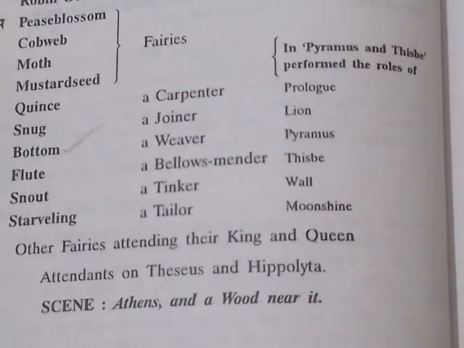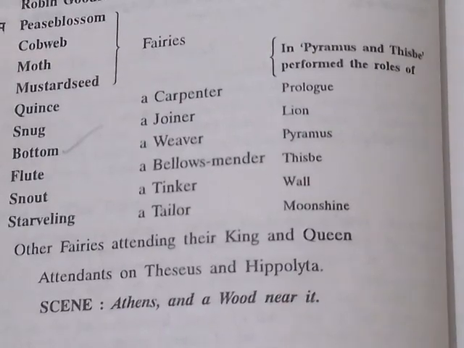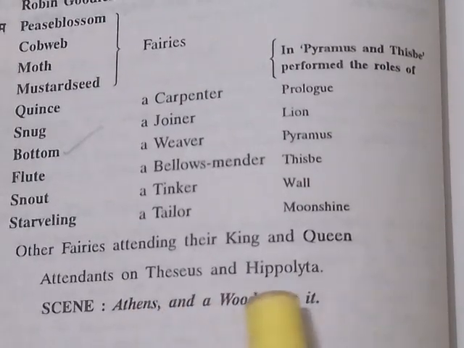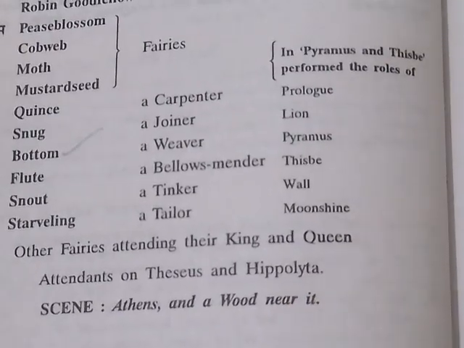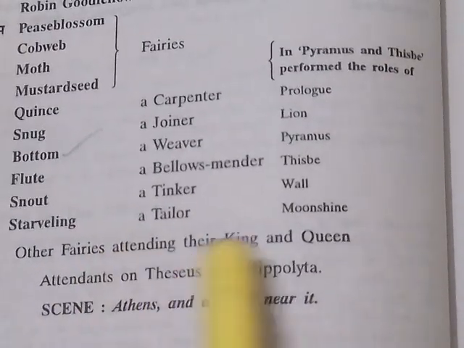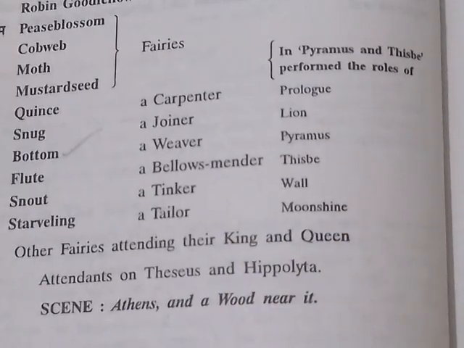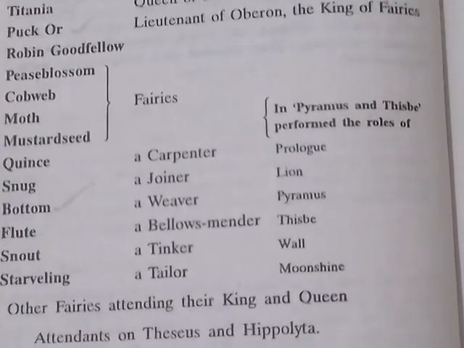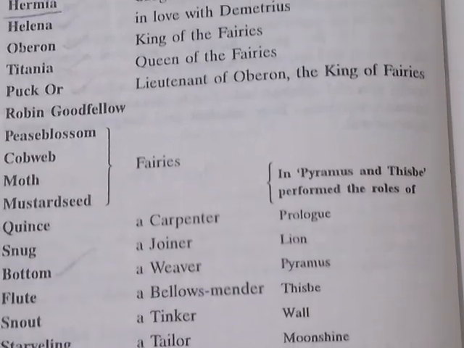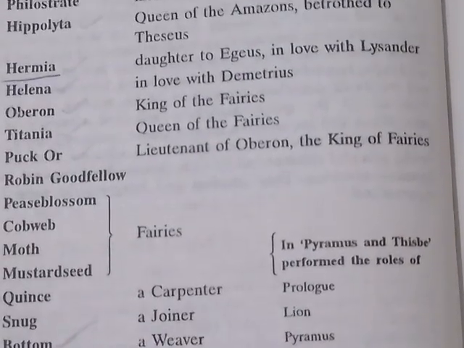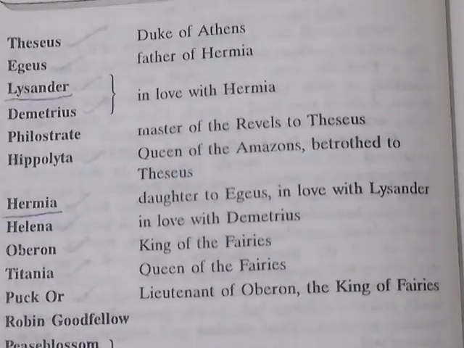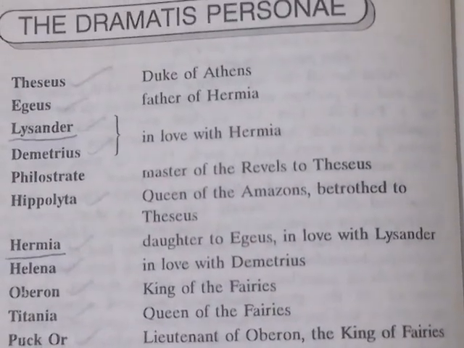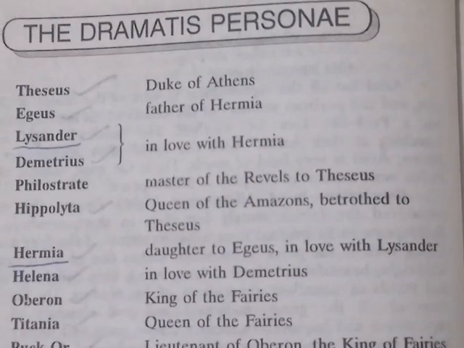Scene: Athens, and a wood near it. That was the question. So all the fairies were attending the king and queen. All these are minor characters and you have to focus on the major characters, the important characters, main characters of this drama. All these are dramatis personae.